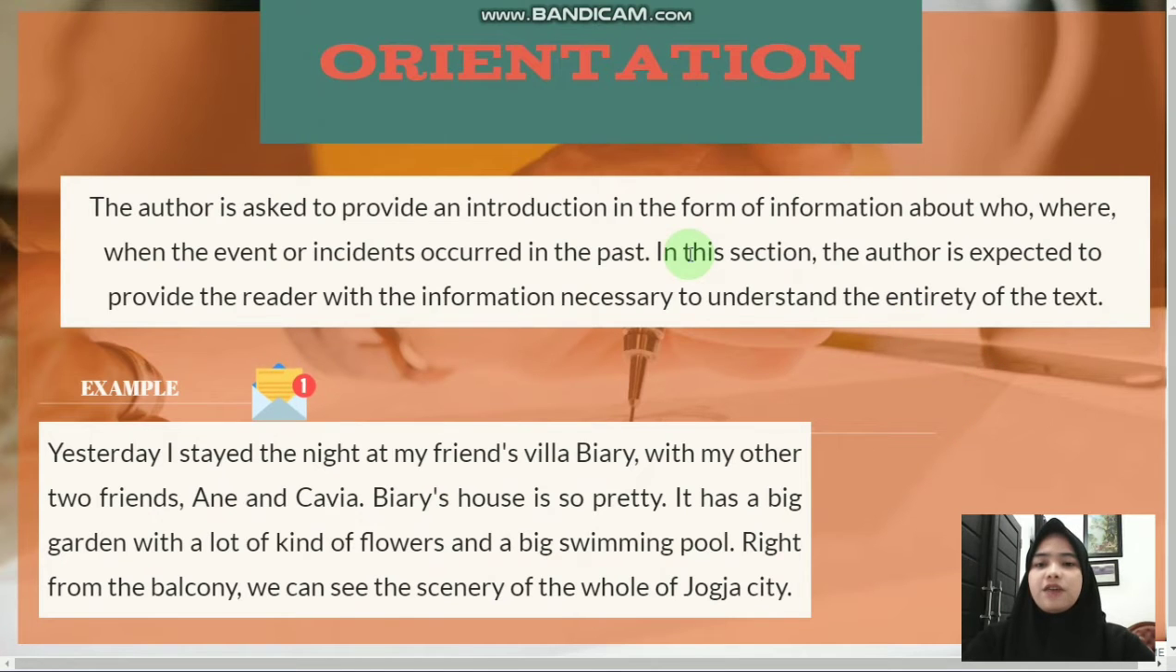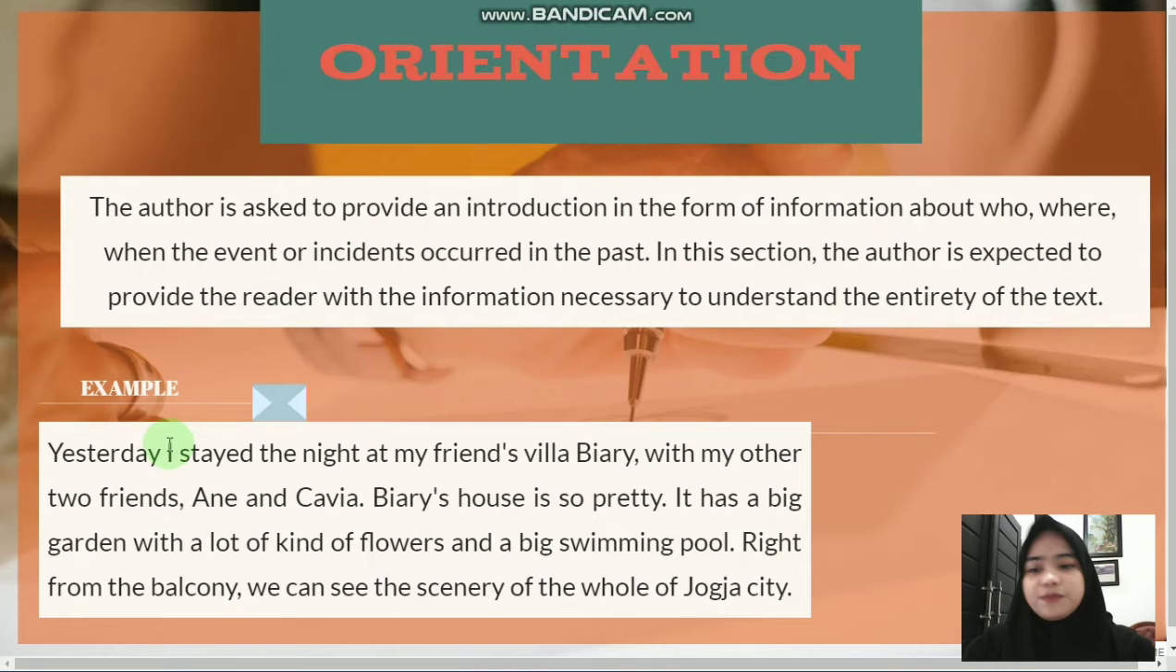Orientation. The author is asked to provide an introduction in the form of information about who, where, and when the event or incident occurred in the past. In this section, the author is expected to provide the reader with the information necessary to understand the entirety of the text. So, the author gives a background to know what the events are that are told in the second stage.